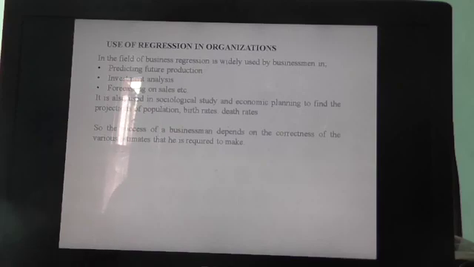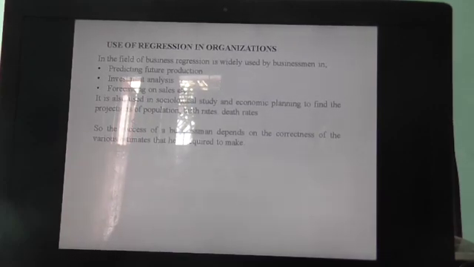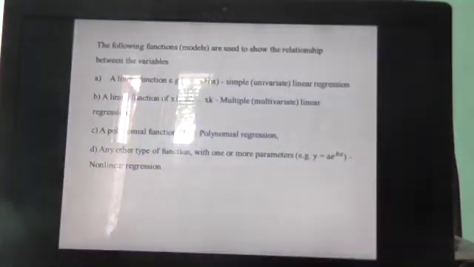It could be used in regression analysis and forecasting of sales, and there are other possibilities in sociological study and economic planning to find the projection in population, birth rates, etc. In business analytics, as we have said earlier, in predictive analysis, we use regression for the prediction of future sales.